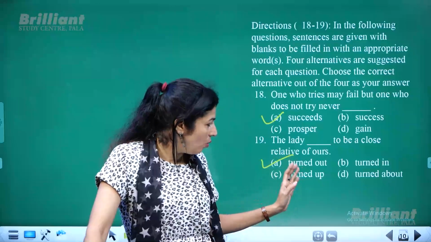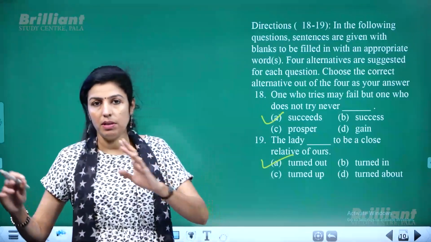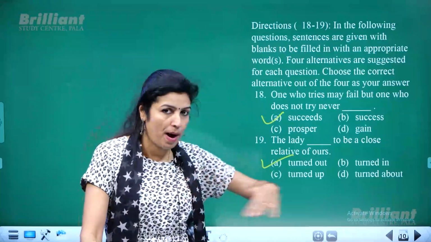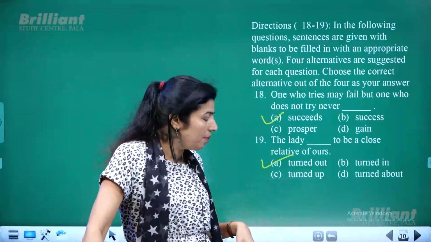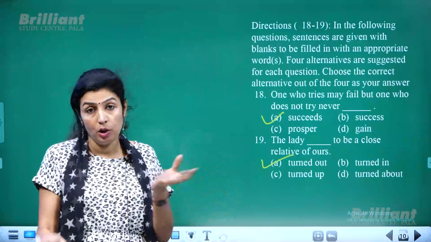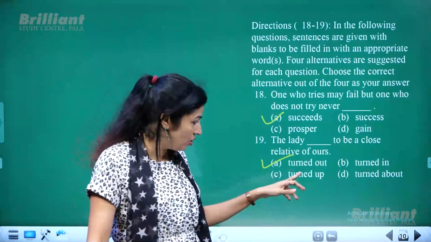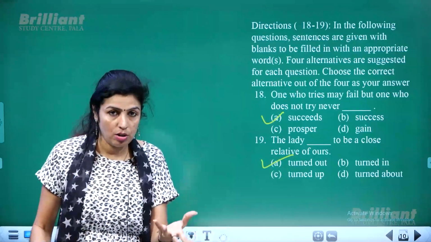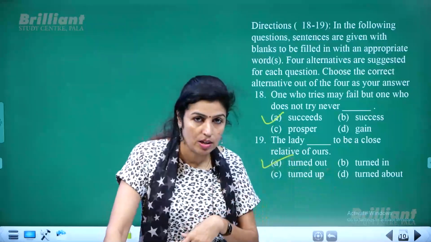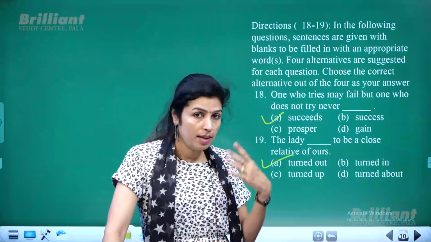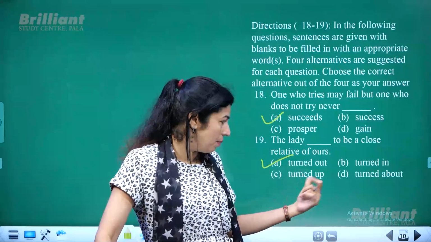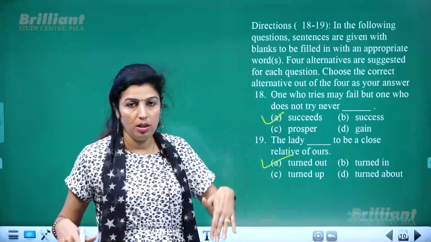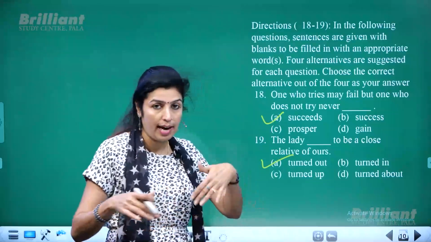Okay, so what is the meaning of turned in? Turned in means to hand over something, something that you hand over. You pass or you hand over. Then turned up means like you lost something and then you found it. So a huge difference is between turned out and turned up. You lost something, a wallet of yours, a purse of yours is lost, and then you found it. That would be turned up. Turned about means shows direction. It shows action or movement.